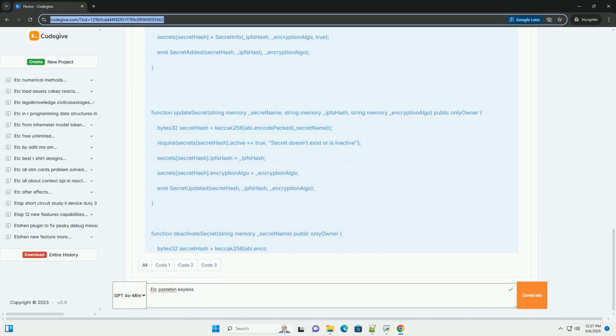3. Encryption and decryption. Secrets are encrypted before being stored using a robust encryption algorithm, for example AES-256. Decryption is performed off-chain, typically within a client-side application or a backend service. The decryption key is derived from the user's Ethereum address and potentially other contextual data, for example current block number, contract address.